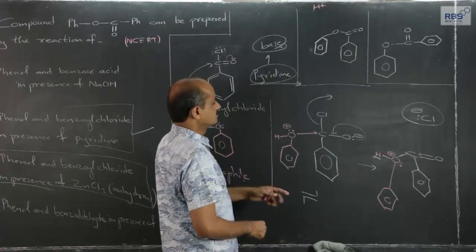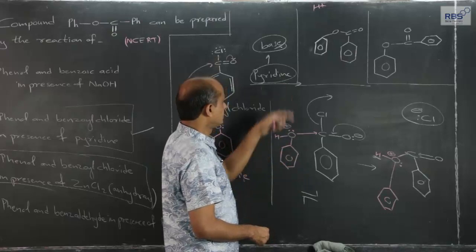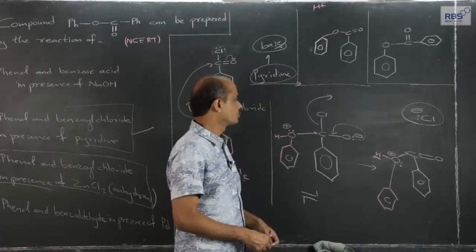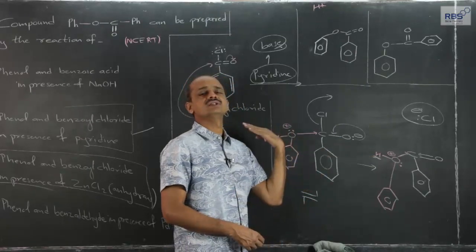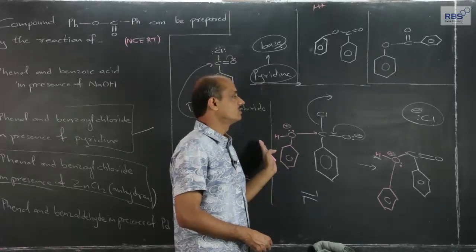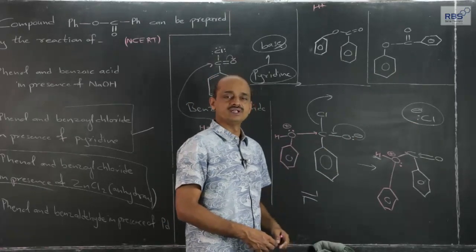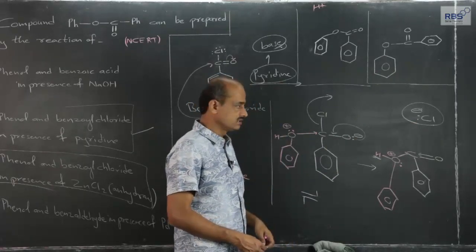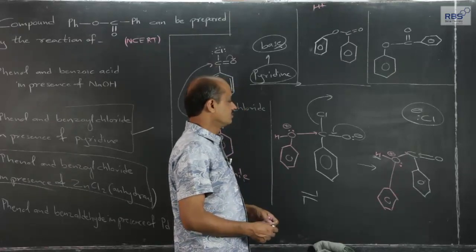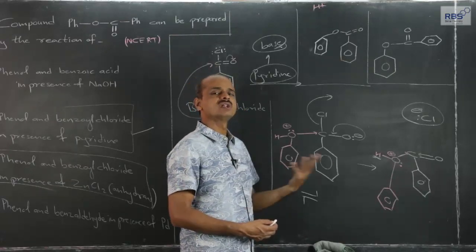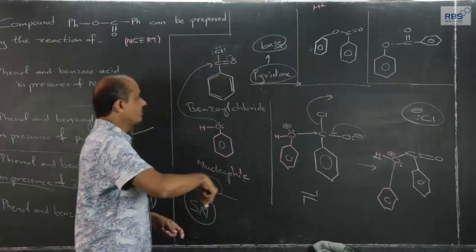Because of the use of pyridine, HCl will react with pyridine and get converted into salt. So, the reverse reaction is prevented, and the reaction will go more and more in the forward direction. That is the purpose of the use of pyridine.